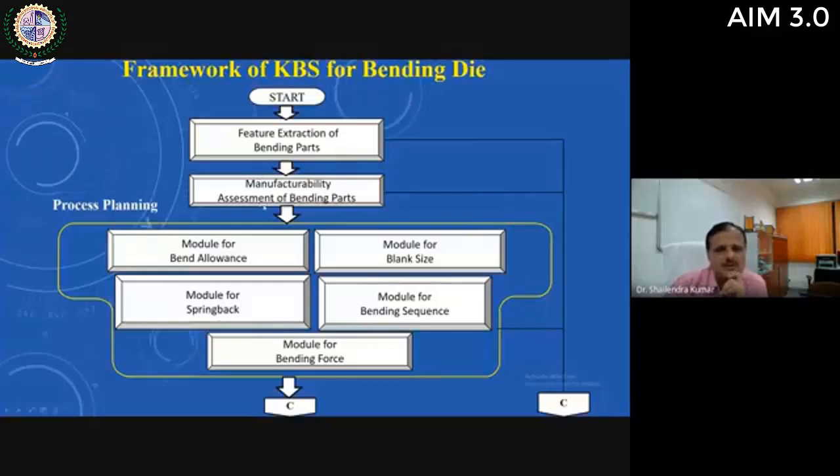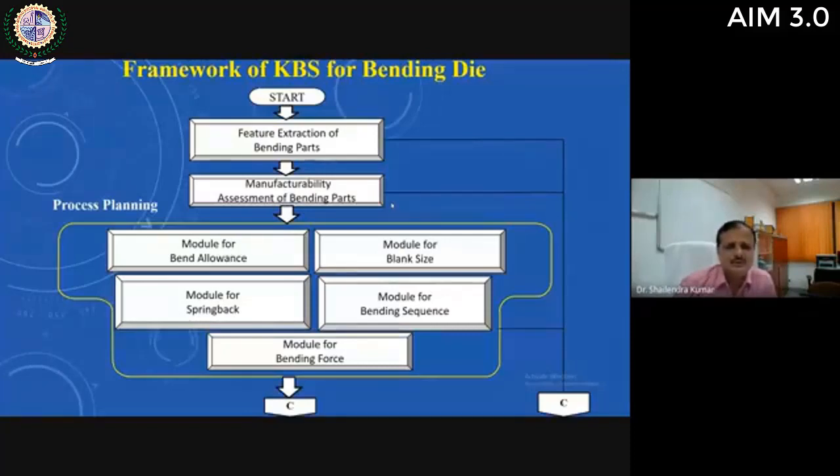And then manufacturability assessment of bending parts. As you know, the first step of traditional die design process is the manufacturability assessment. The die designer has to assess the complete part to check its manufacturability. So this system is designed in such a way that after extraction of features, the system will check all the design features, whether these design features can be manufactured on a bending die or not.